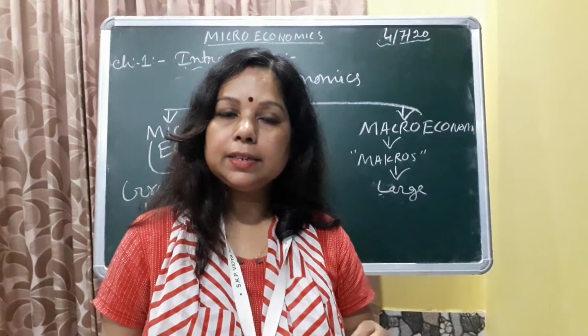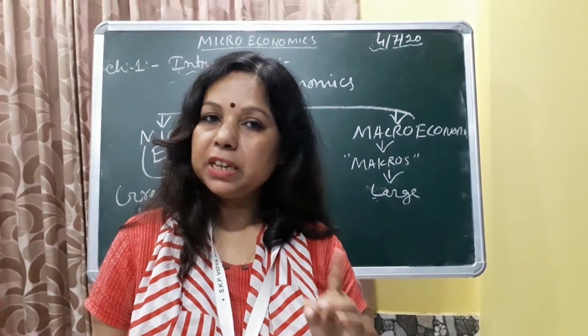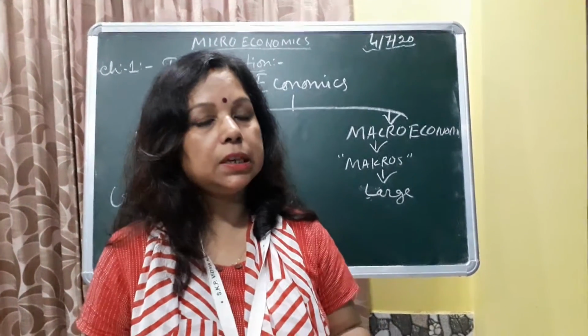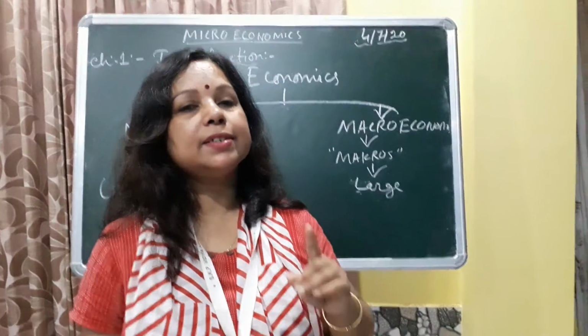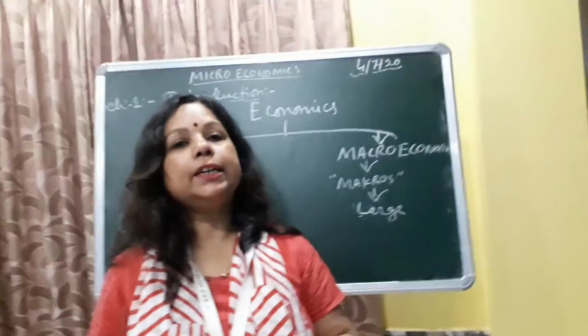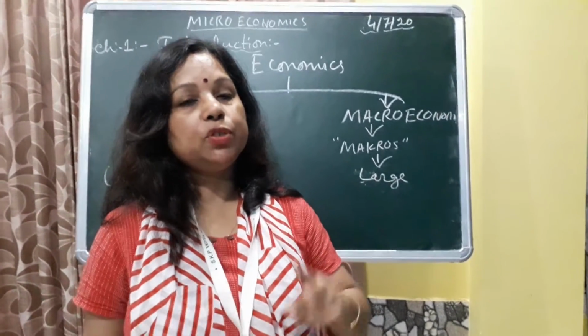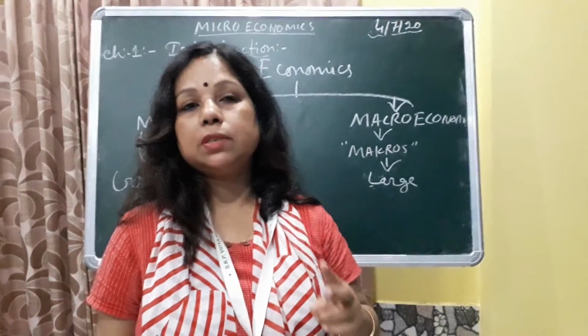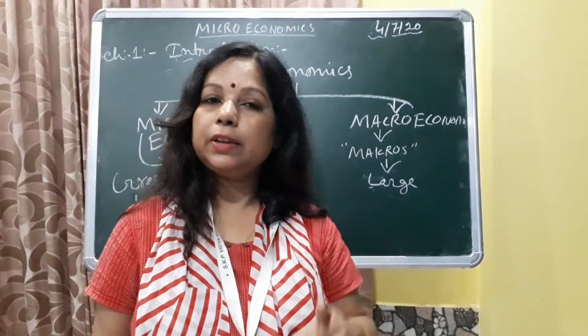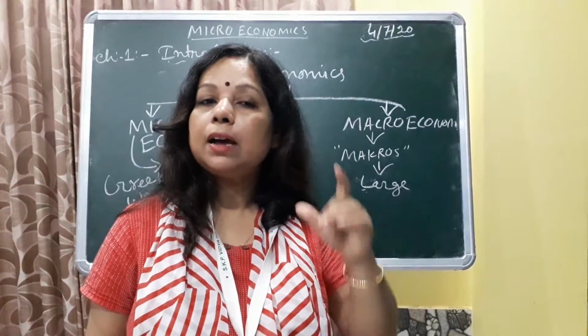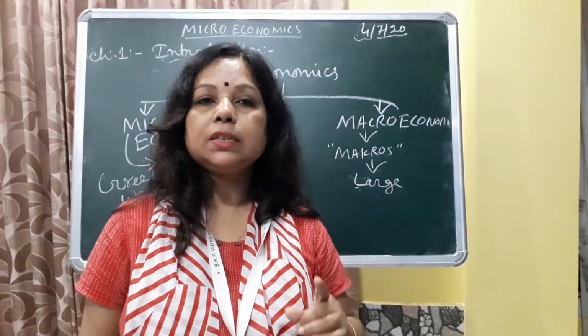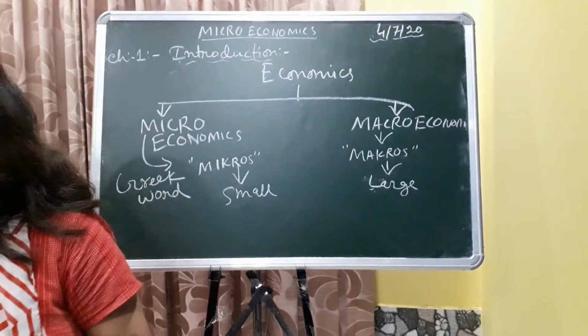Economics is the science which studies human behavior as a relationship between ends and scarce means which have alternative uses. From this definition, three things are very important. I am writing the three points from this definition one by one.